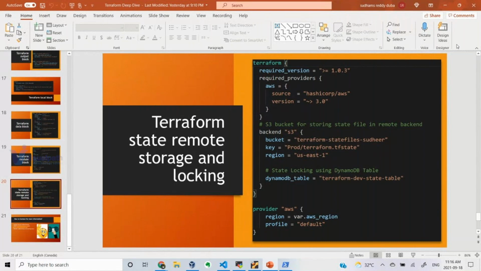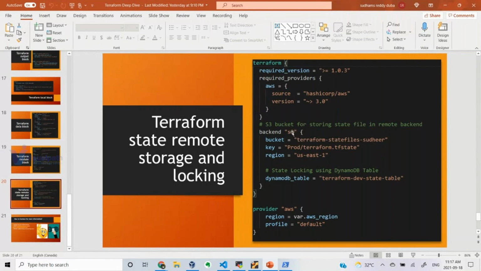So that's the reason, instead of storing our state file in our local machine, we will be storing it in a shared location that is called backend storage, where everybody will clone the configuration files, but the Terraform state file will be stored in the backend location. And in addition to that, we will have locking. Let's say I'm executing a Terraform apply command, it is running in the background, and you are also trying to run a Terraform apply command. You will not be able to execute. Why? Because this Terraform state file is already locked, so you cannot execute. So a mess-up will not happen when multiple people are working on the same environment. That is the advantage we get from this backend.